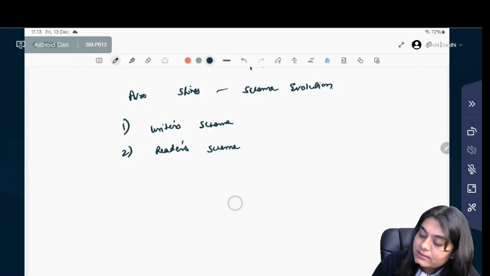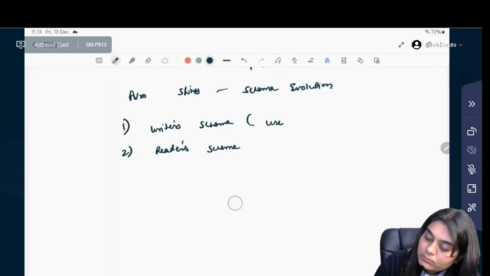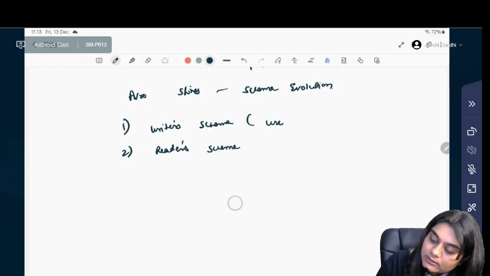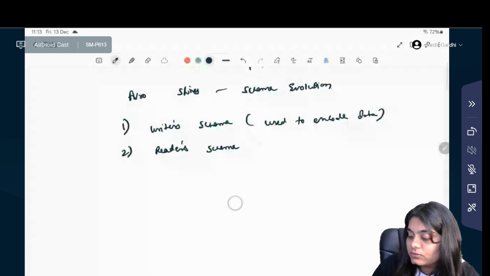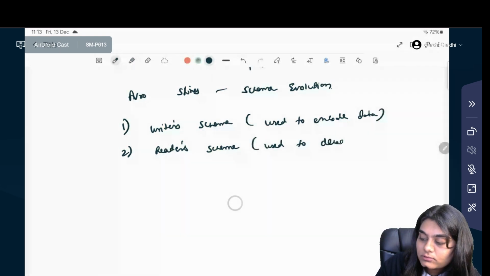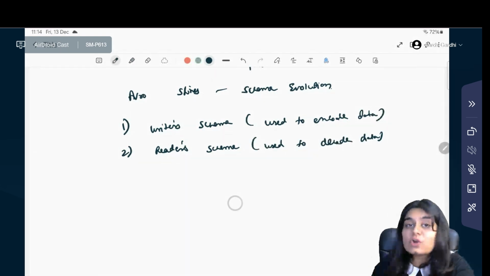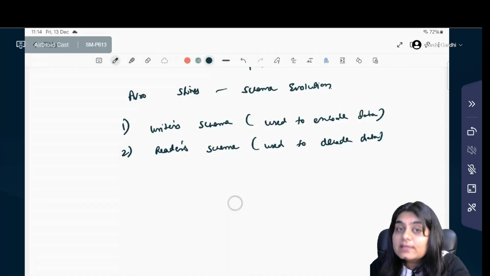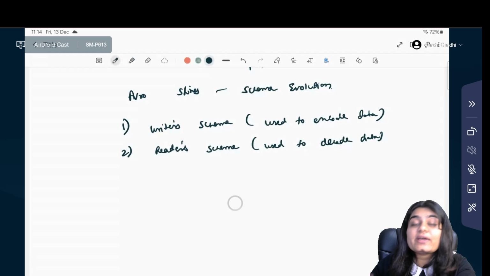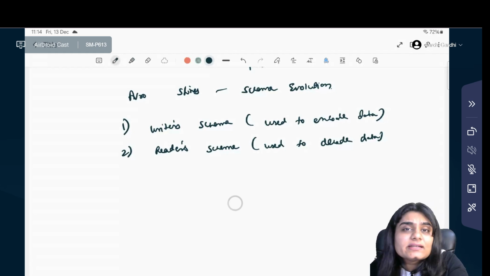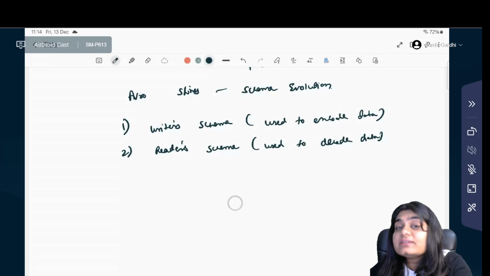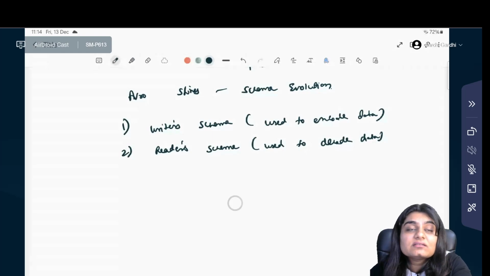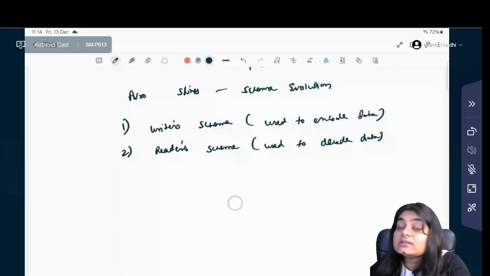The writer schema is used to encode data and reader schema is used to decode data. Avro makes sure that these schemas are compatible. For example, if the writer schema has an extra field that is not in the reader schema, it is simply ignored. If reader schema is expecting a field that is missing, the default value like null is filled in.